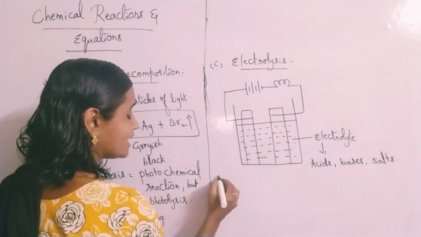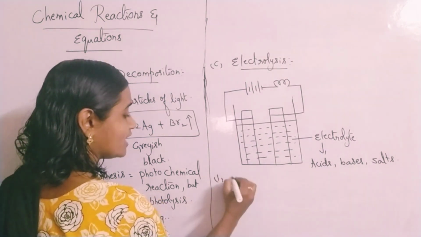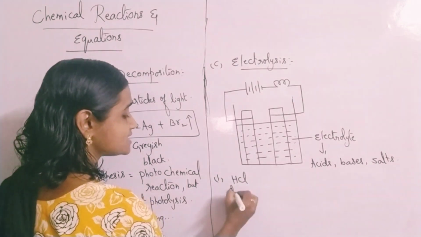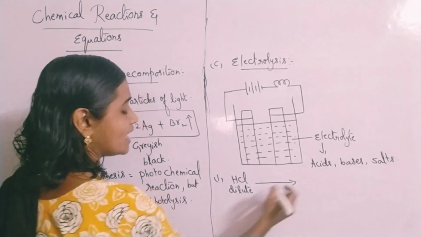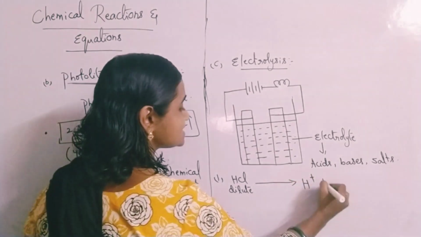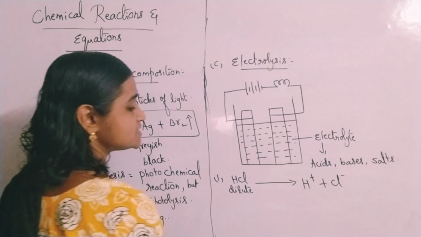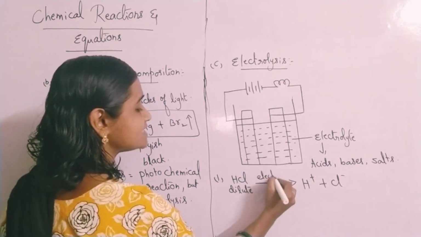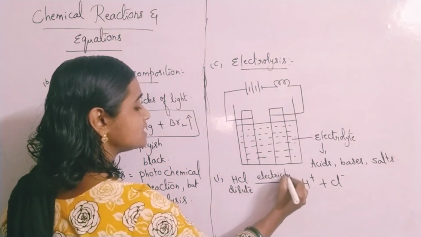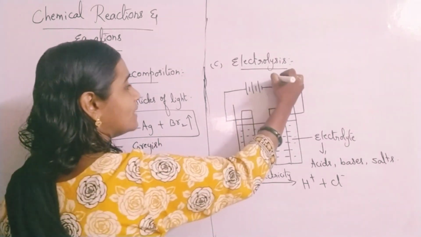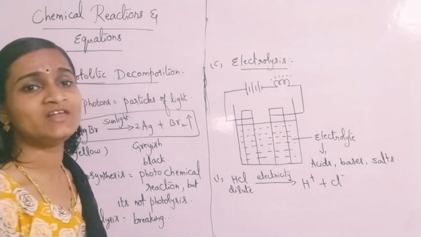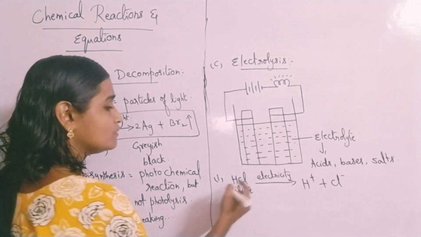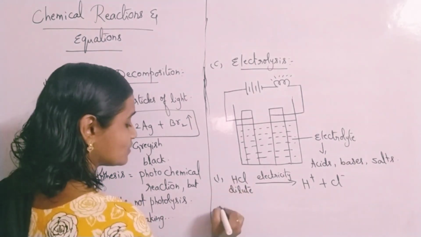Suppose you take dilute HCl as an electrolyte, it decomposes into H plus and Cl minus ions on passing electricity. In this case the bulb will glow. So this is an example for an acid electrolyte.